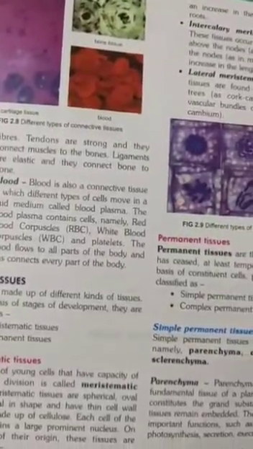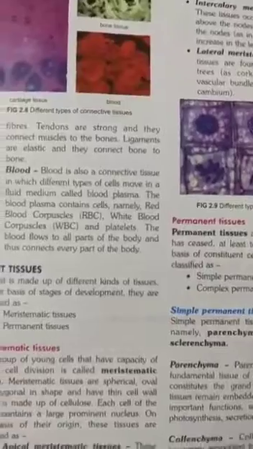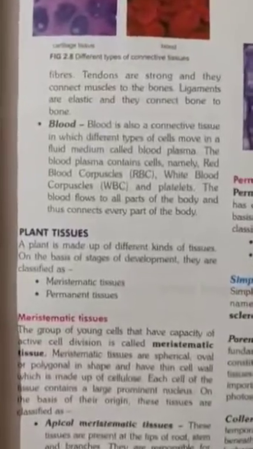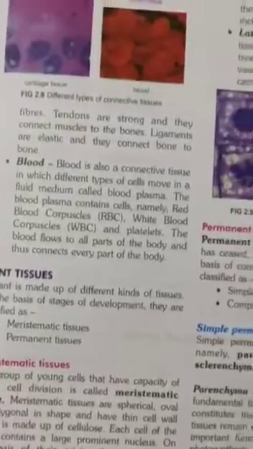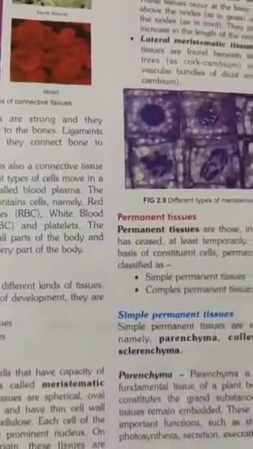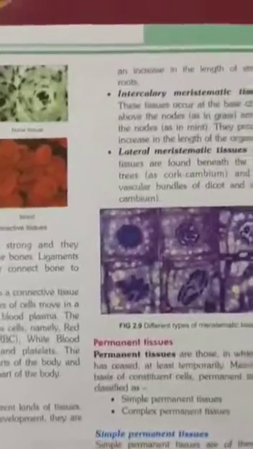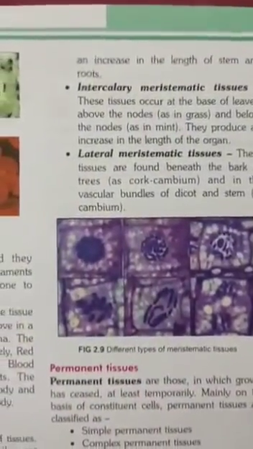These tissues are present on the tip, like the root, stem, and branches, the apical part of the plant, and they are responsible for increasing the length of the stem and roots. The apical meristematic tissue is responsible for increasing the length of the stem.